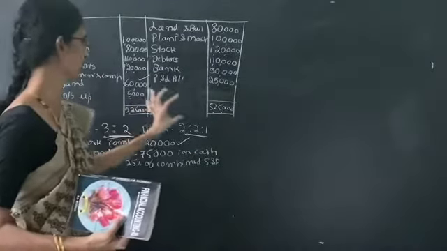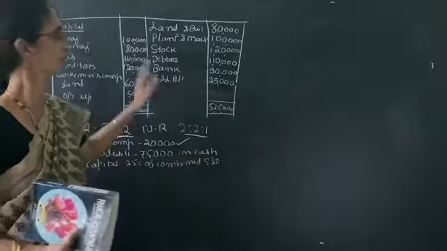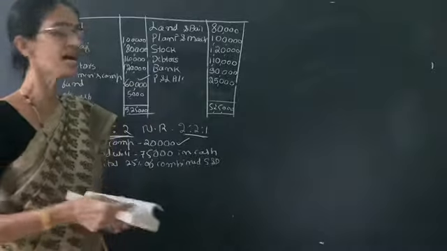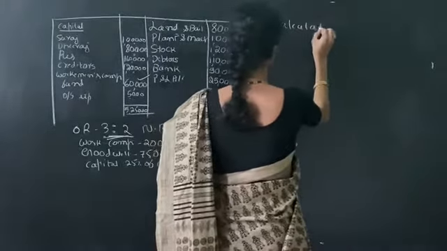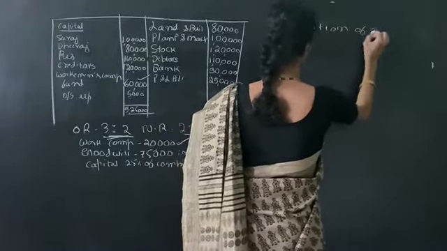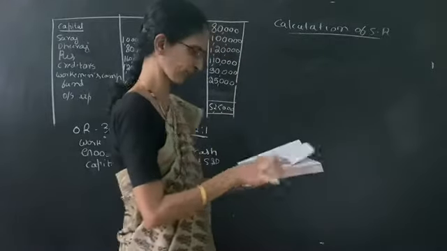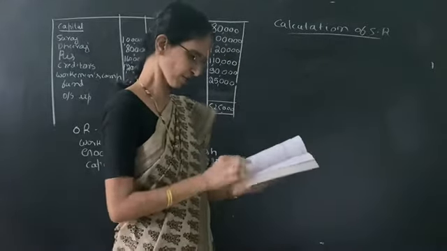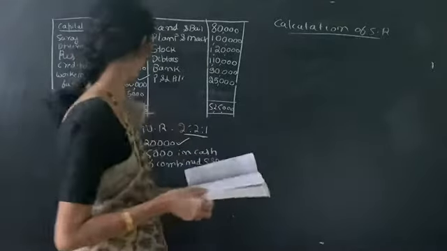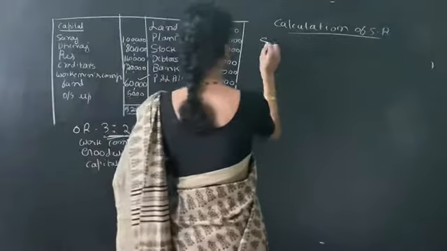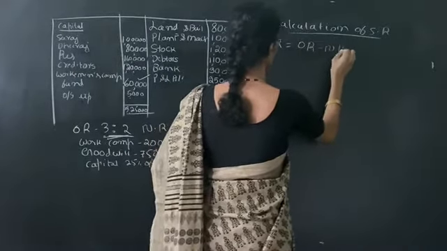The new ratio and old ratio are given. The goodwill must be distributed to the old partners, so first we have to calculate the sacrifice ratio. So, calculation of sacrifice ratio. The sacrifice ratio is given by the formula: sacrifice ratio is equal to old ratio minus new ratio.